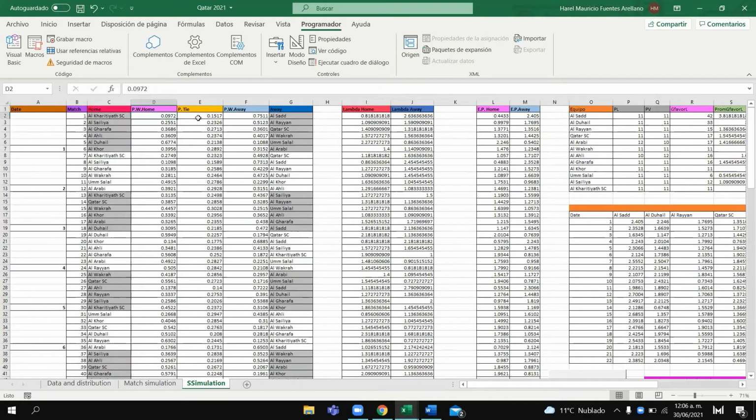So here we have each of the probabilities: the probability of winning for a local team, the probability of a tie, and the probability of winning from the visitor, and the expected points that the local team will have, and the expected points that the visitor will have.